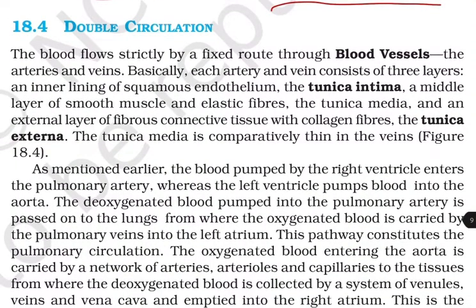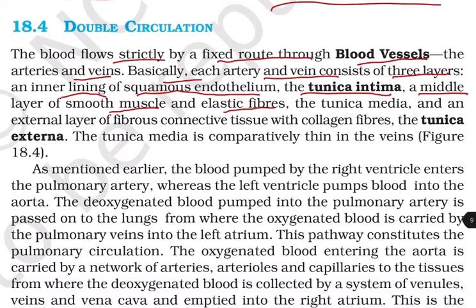Double circulation. The blood flows strictly by a fixed route through the blood vessels, the arteries and the veins. Basically, each artery and vein consists of three layers: an inner lining of squamous endothelium, the tunica intima, a middle layer of smooth muscles and elastic fibers, the tunica media, and an external layer of fibrous connective tissue with collagen fibers, that is tunica externa. The tunica media is comparatively thin in the veins.